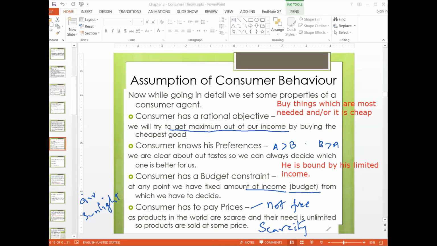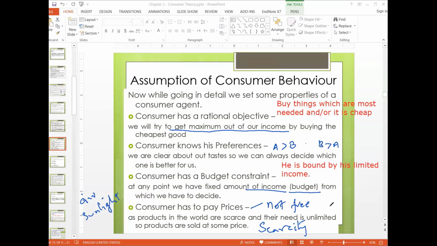Since products are scarce, if we do not charge a price on them, what will happen? Consumers will buy more than they need, and most of the consumers who are deserving will not get it.